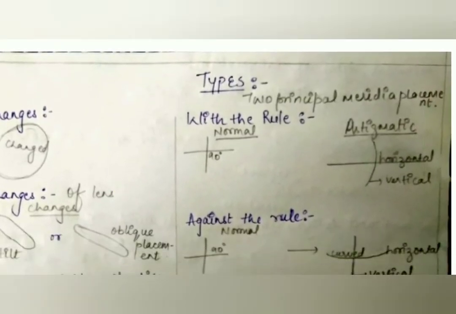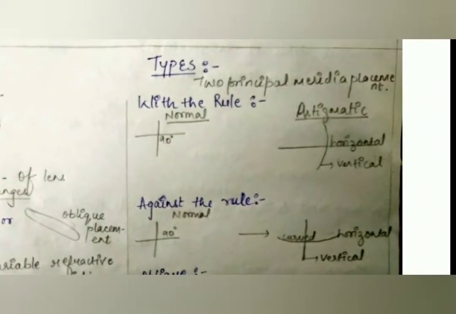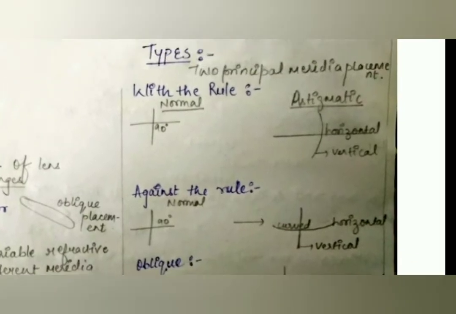Then the types. Types means we are talking about two principal meridia placement. Okay, so with the rule, we are talking about two meridia. These are at 90 degree, we all know. But what this rule is saying is that the vertical meridia is more curved than the horizontal meridia, as you can see in the image also.